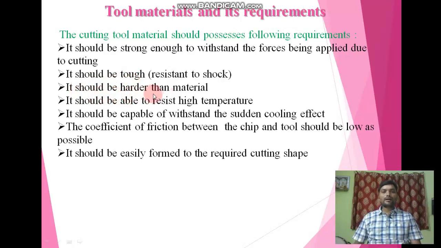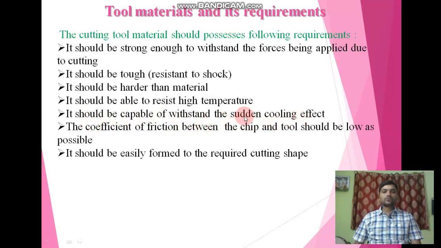The third one is that it should be harder than the material. This is a very important requirement of a tool. The tool should be harder than the workpiece material so it can remove the material. Next, it should be able to resist high temperature. During machining high temperature is created, so the tool should be able to resist it, or we can say the tool must operate over a wide, high temperature range. Next, it should be capable of withstanding the sudden cooling effect.